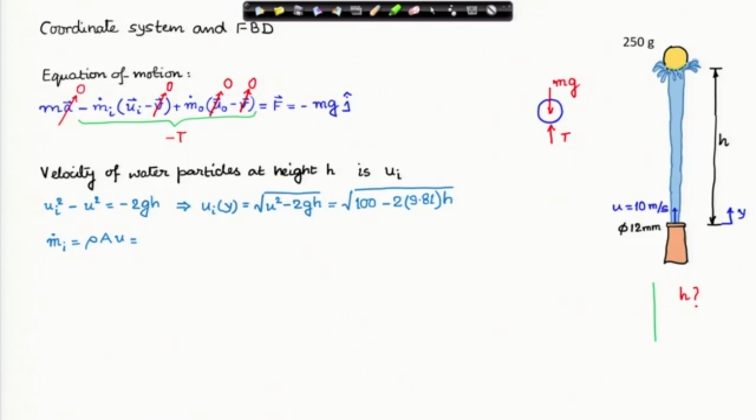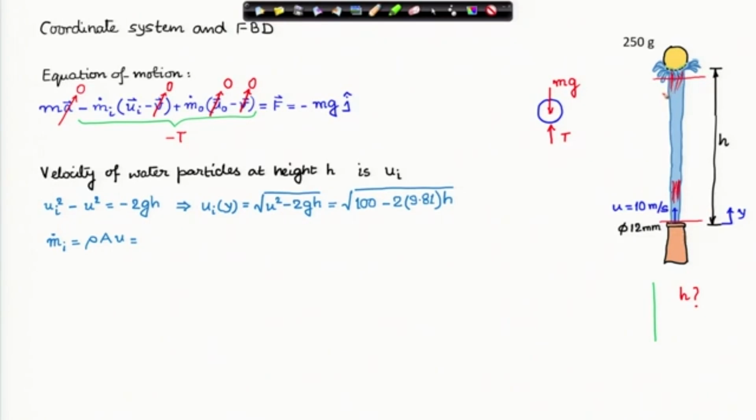The other thing that I need to calculate in my master equation is m i dot. m i dot is the rate at which this water is coming into our system. It must be rho times area of cross section through which the water is coming in, rho times A times u, because no water is lost anywhere in between. All that goes from the nozzle must reach here. There is no loss in between. Therefore, the mass flow rate here and the mass flow rate here must be the same.